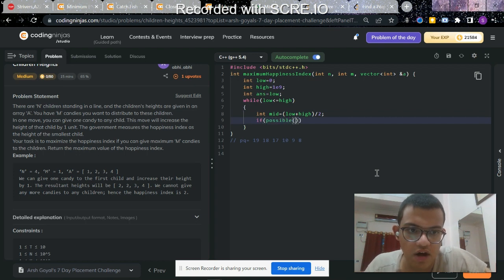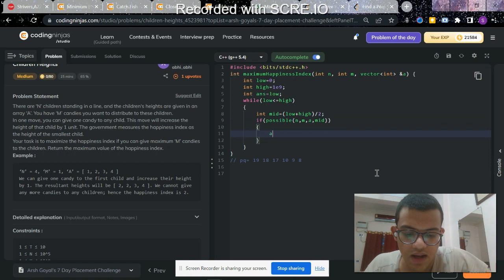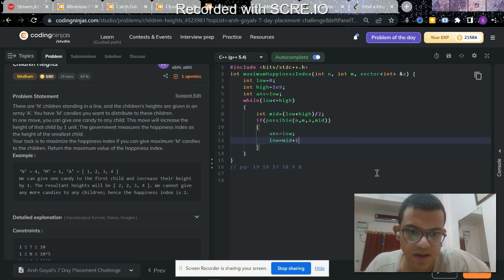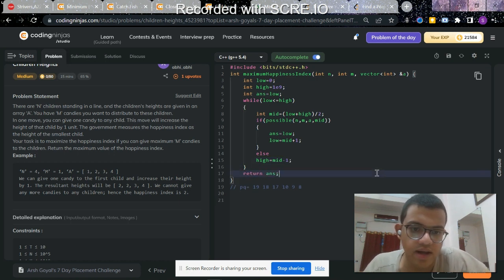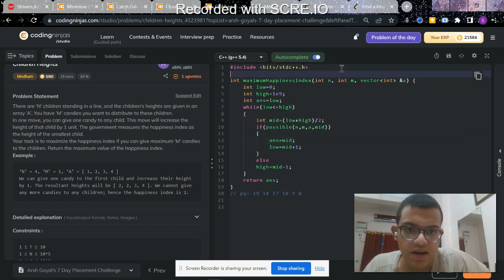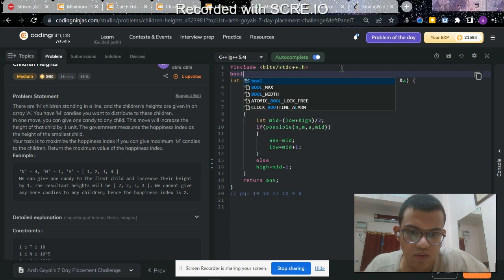Let's compute mid as low plus high by 2. If possible, of, I don't know, maybe N, M, A and then mid, then answer is equal to low, and low is equal to mid plus 1, else high is equal to mid minus 1. Get the answer.